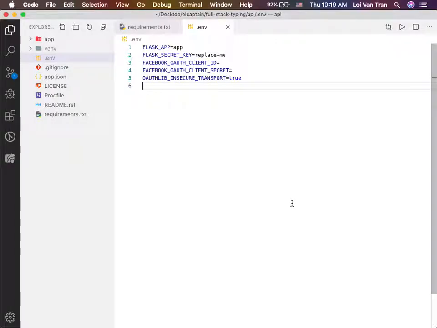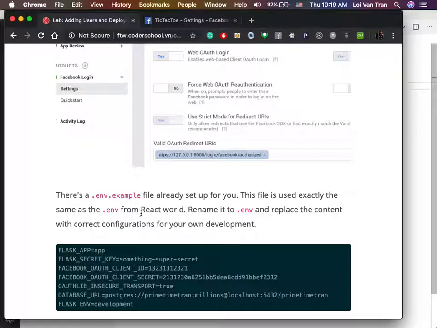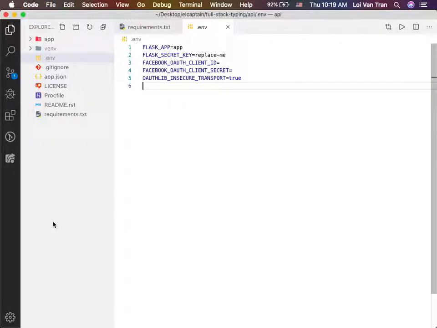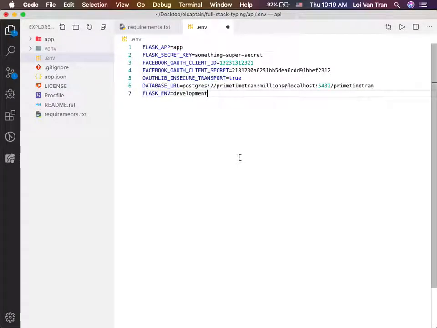For the use case right now, we're simply going to rename this file to .env. Okay, this will work in every single environment, in local, in development, in production, and we're just going to copy over this right here. Okay, we're going to replace the content. This ID will not work.